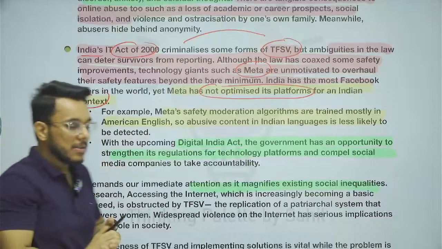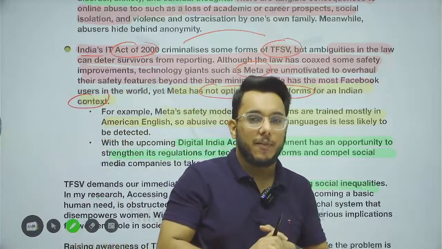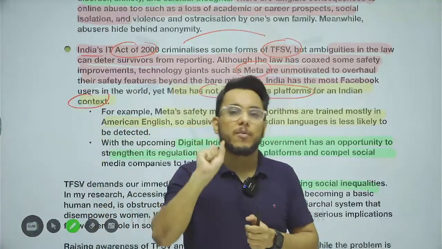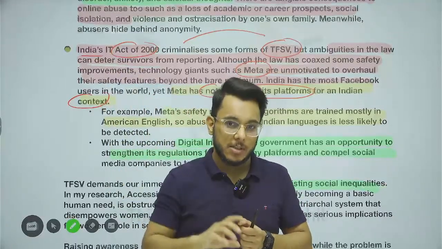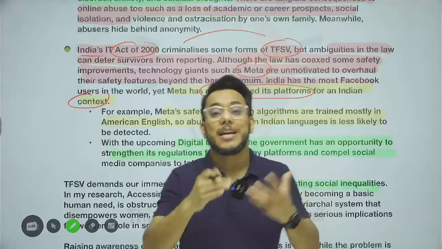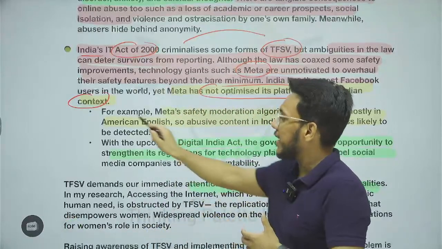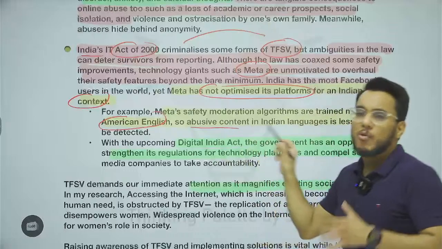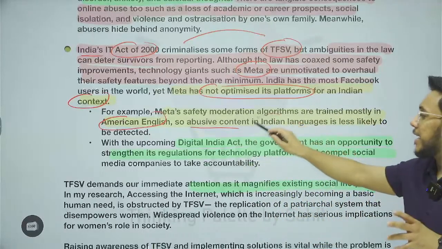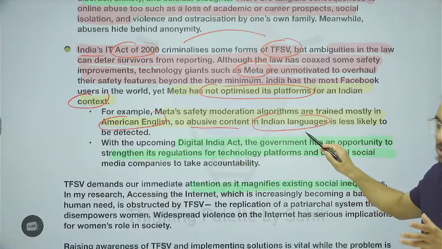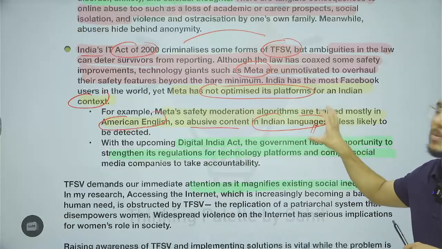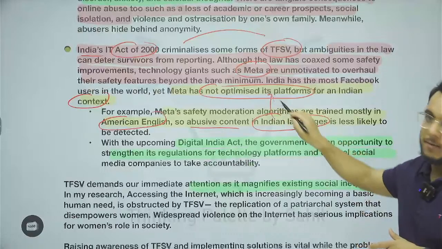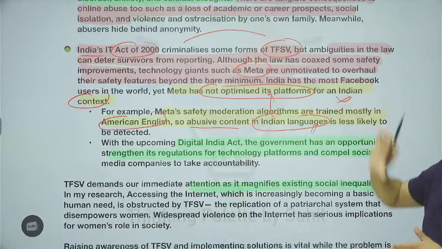For example, guys, there is the moderating policy of Facebook, under which particular keywords, the moment they are caught by the algorithm, will be removed. But these keywords are largely English keywords, American English keywords. There is abusive content in Indian languages, and abusive content in Indian languages cannot be captured by Meta's platform, and Meta is also not optimizing their platform.